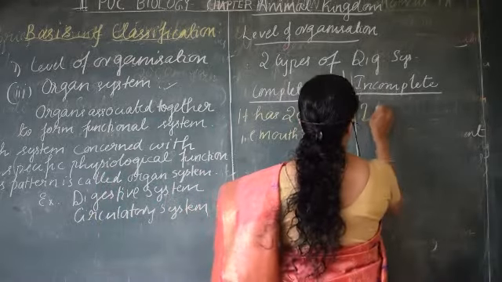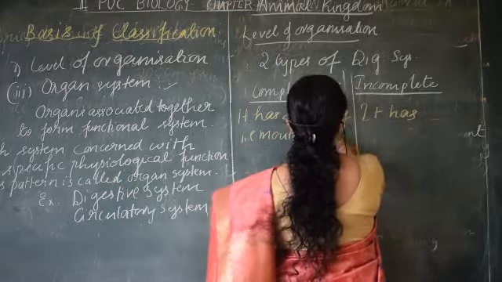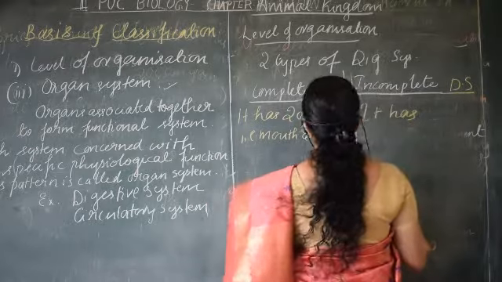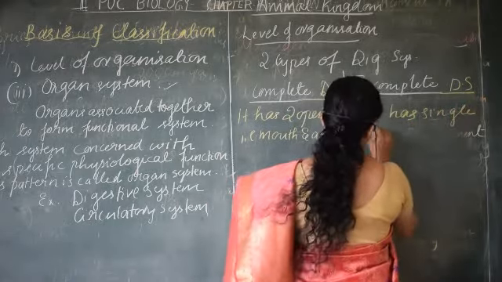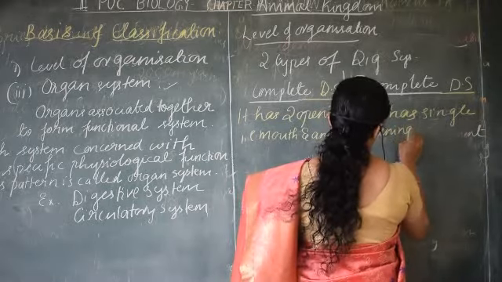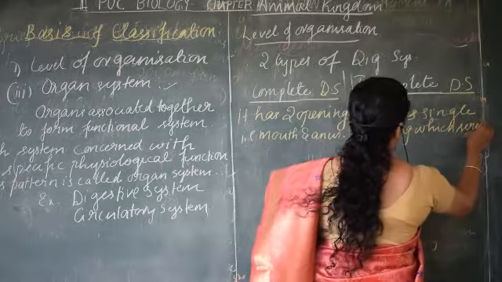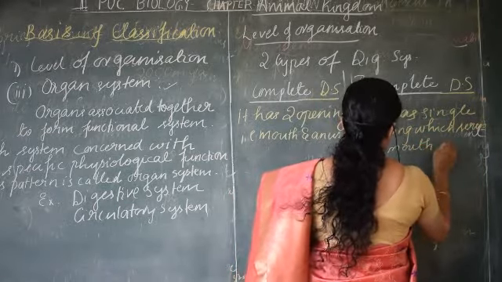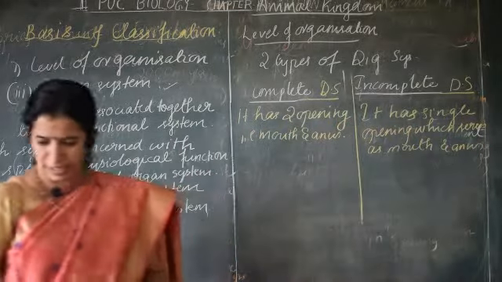In the incomplete digestive system, I have written it shortly, you have to write it completely. What does DS mean here? Digestive system. It has a single opening which serves as mouth and anus.